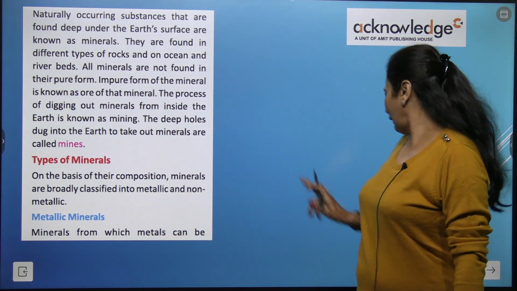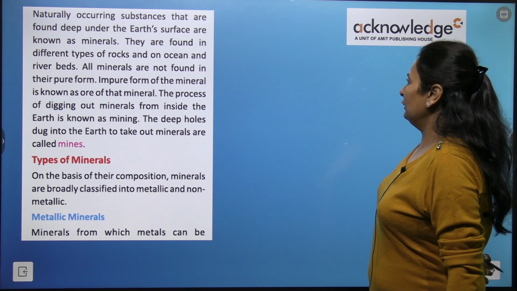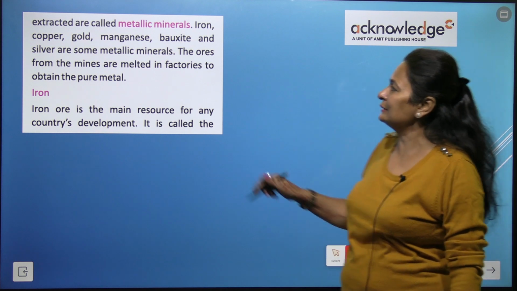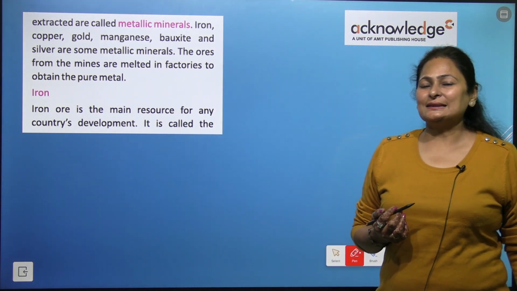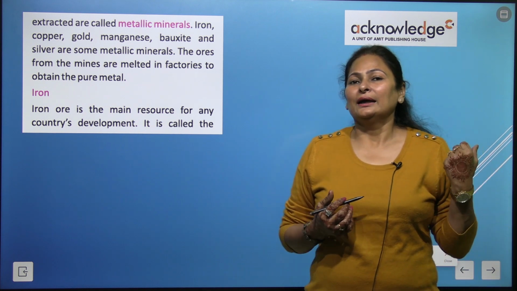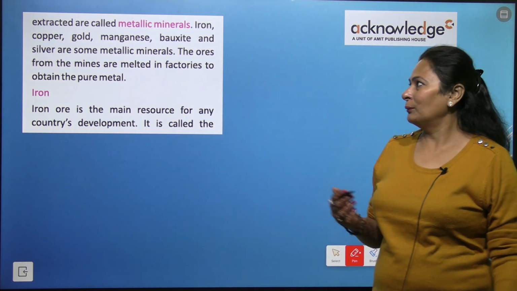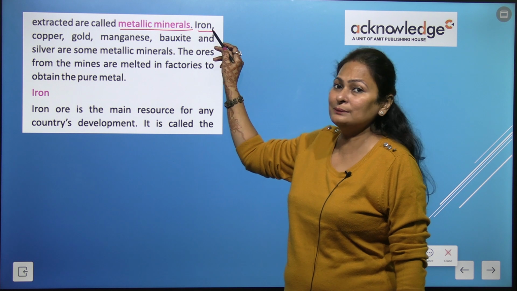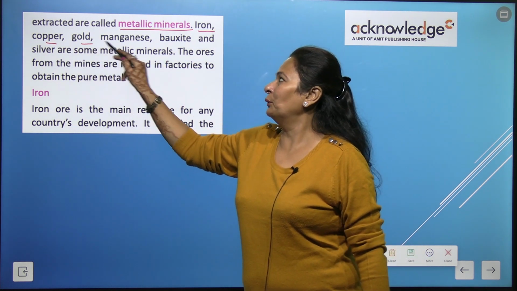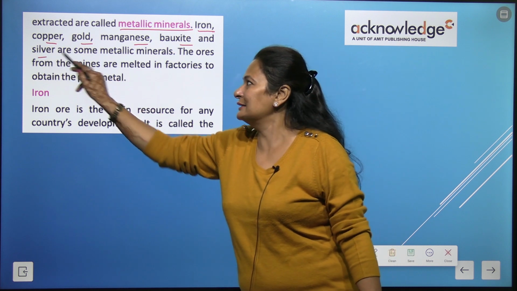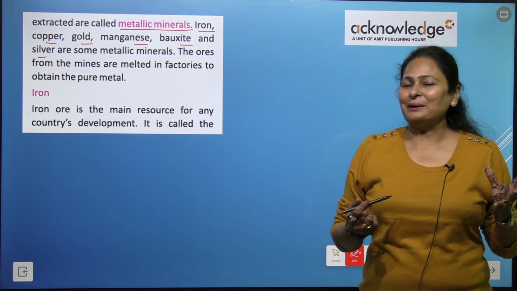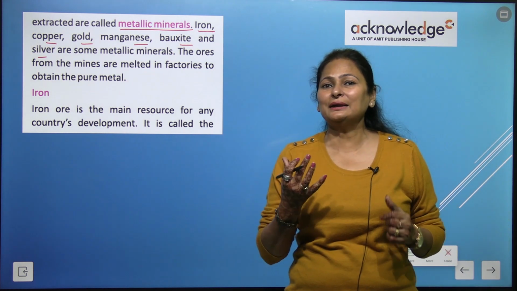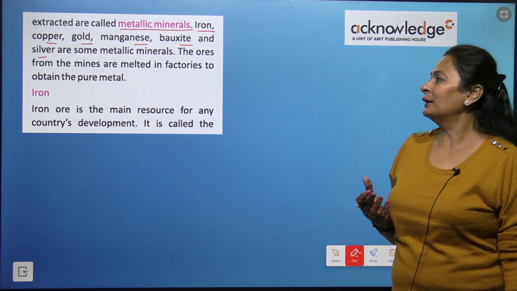Iron, copper, bauxite, gold, manganese, silver are some examples of metallic minerals. We can take out this metal from the ores. So, right, these are called metallic minerals. You should remember the names: iron, copper, gold, manganese, bauxite and silver are some examples. That's not all, the list is huge. These are only some examples of metallic minerals.